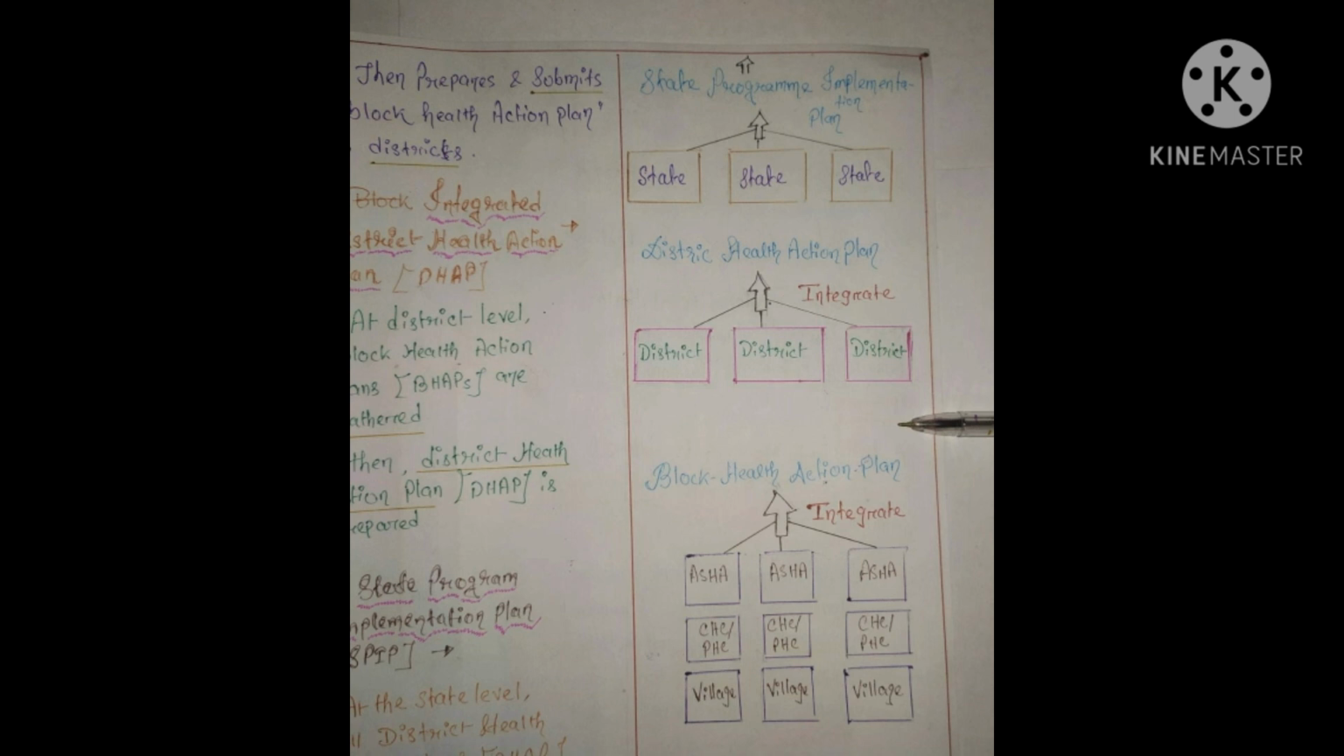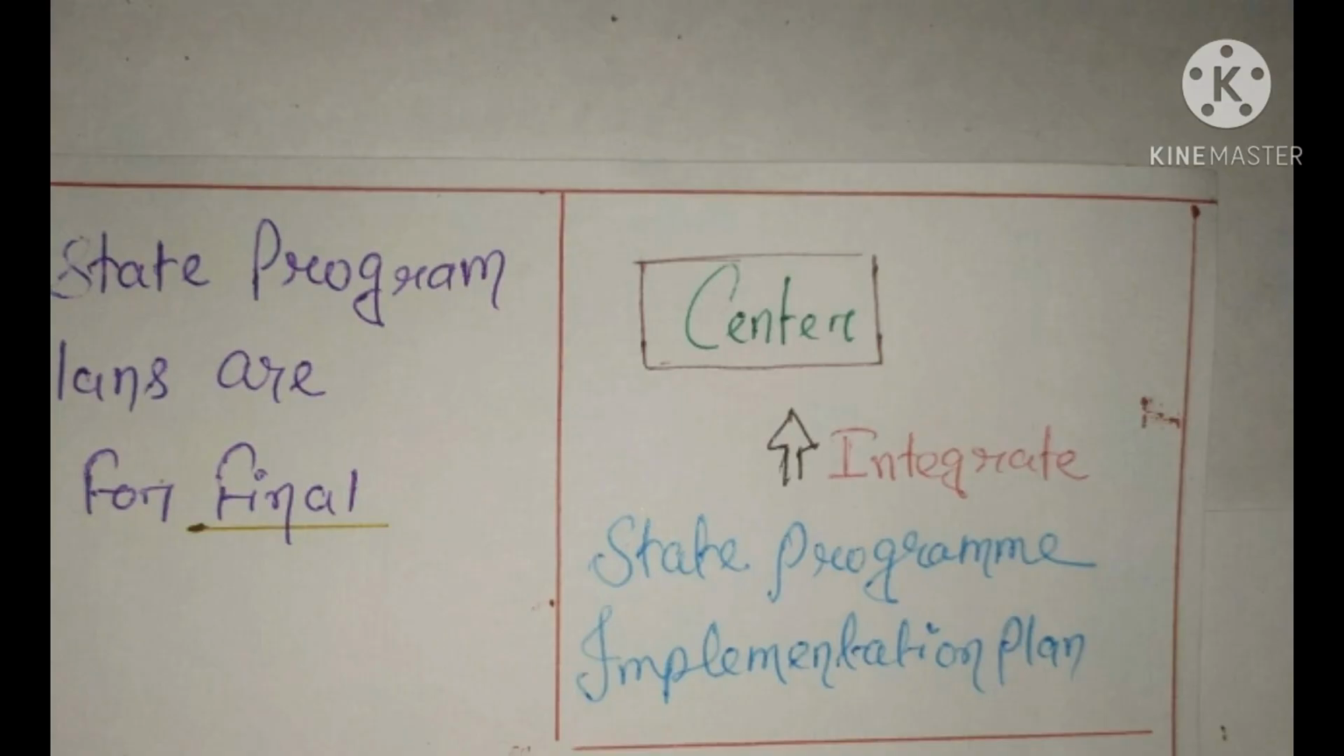When we gather all the block health action plans, then they make a new document that is called District Health Action Plan. Then they submit it to our respective states. Then the state makes a new document by gathering district health action plans from different districts. They collect all the district health action plans and make a new document that is called State Program Implementation Plan, and then they send it to the center for final decision. So I hope all the points are clear. The bottom-up approach is basically clear.